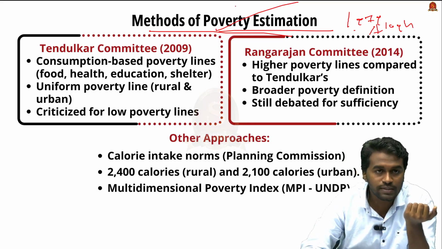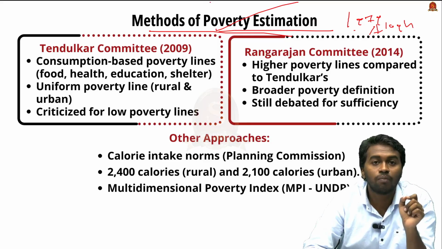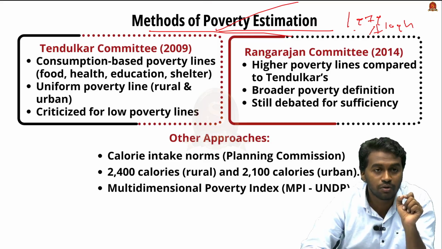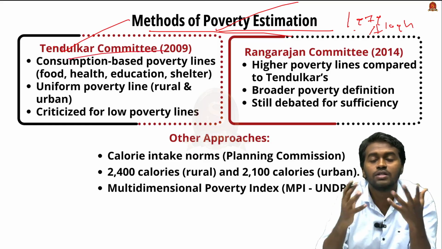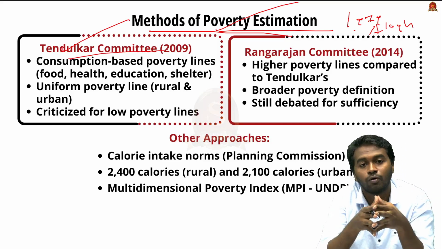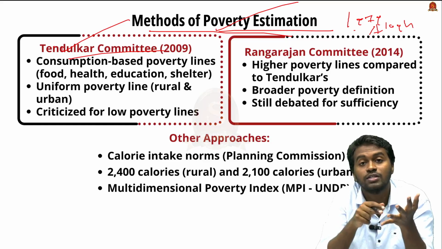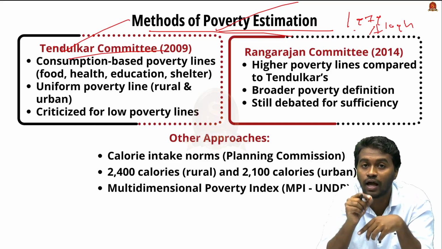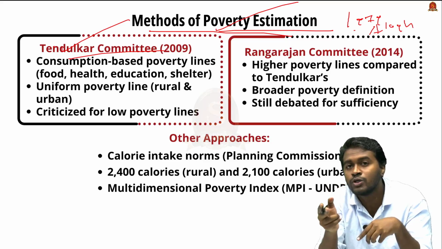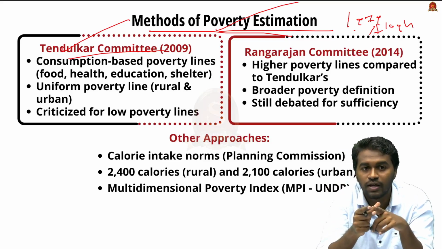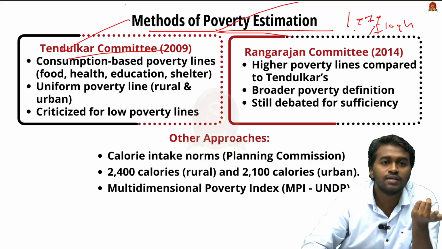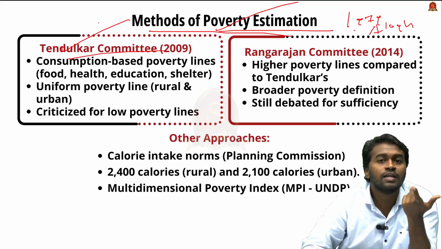And in the year 2005, another committee was formed under the leadership of Suresh Tendulkar, known as the Tendulkar Committee, and they gave a broad definition to poverty. They said that poverty estimation should not be confined to calorie consumption. It should also include other factors such as access to education, food, health, and shelter. And therefore, they adopted an income methodology.